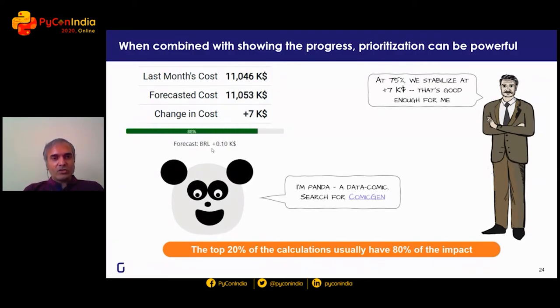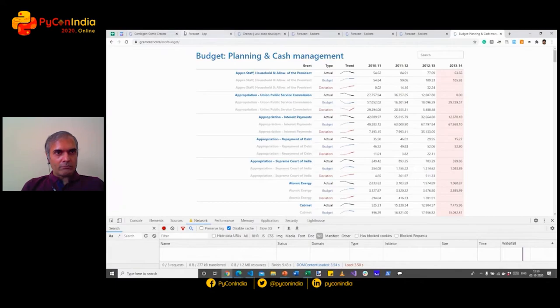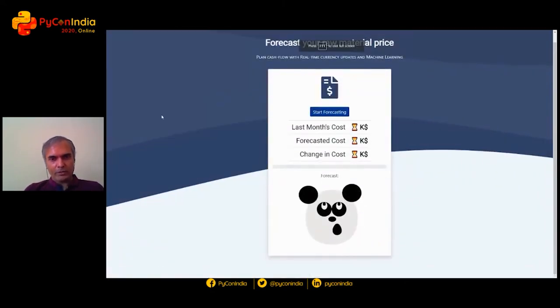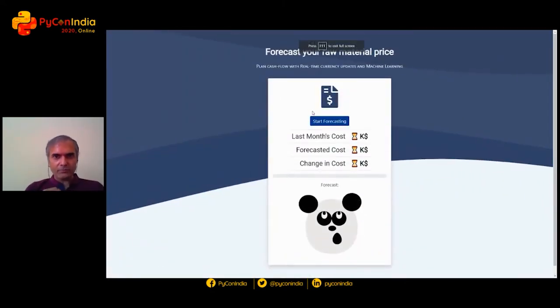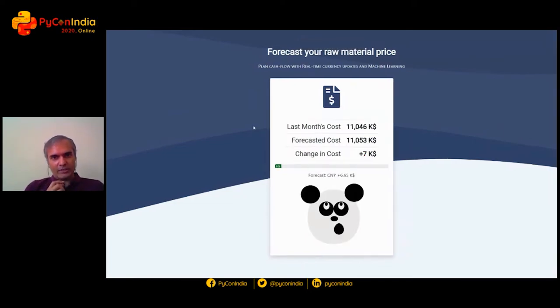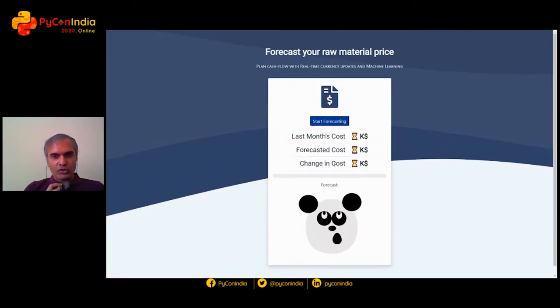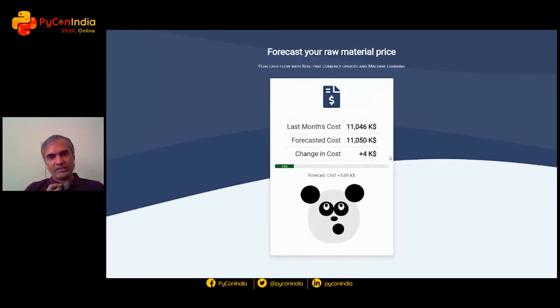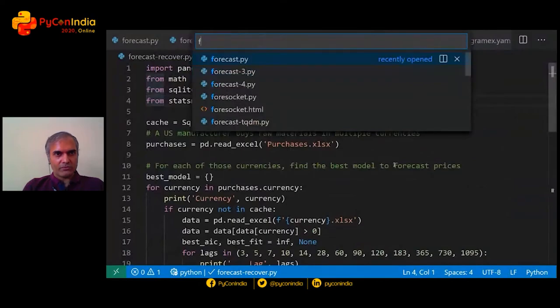So that's what the app that I'm going to show you now does. When I click on start forecasting, it's pulling the data from the backend and showing the progress. There's also a little panda that I'll talk to you about that gets happy when it gets close to full completion. And as it does it, it shows what is the change in cost that is anticipated, and it stabilizes after a certain point in time. All this does is take the data from the WebSocket. Let me explain how this works.